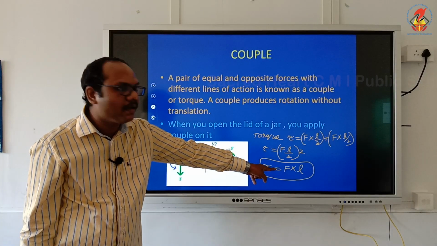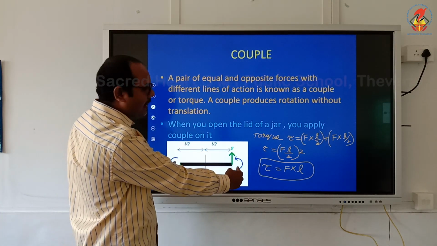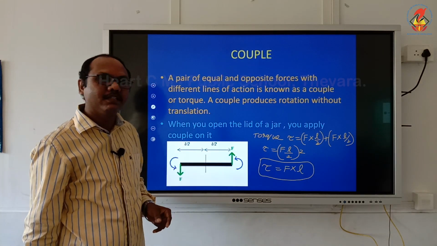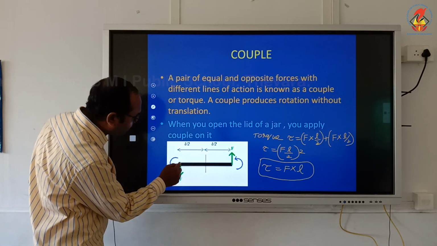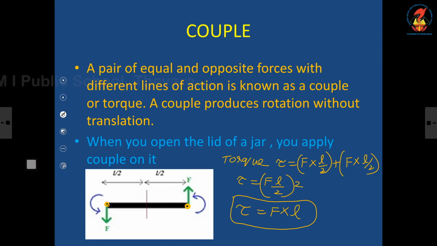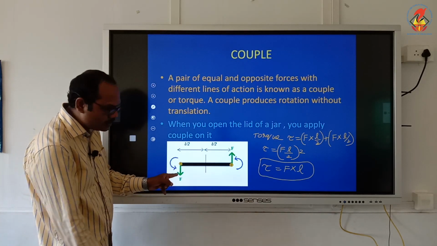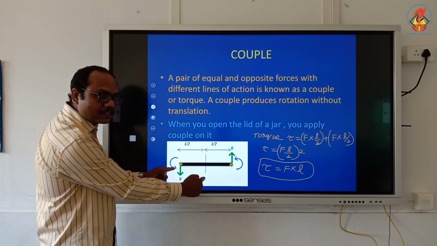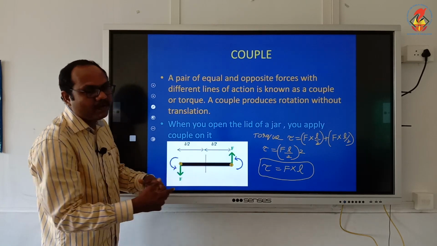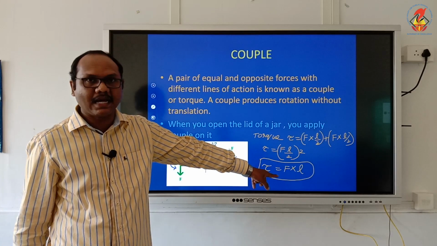But here what I am getting is F into L. L means the entire distance between the 2 points where the force is applied. That means distance between these 2 points. Usually when I take the torque, I have to take the distance from the force to the axis of rotation, this distance. But here I am getting this as the distance in the answer,